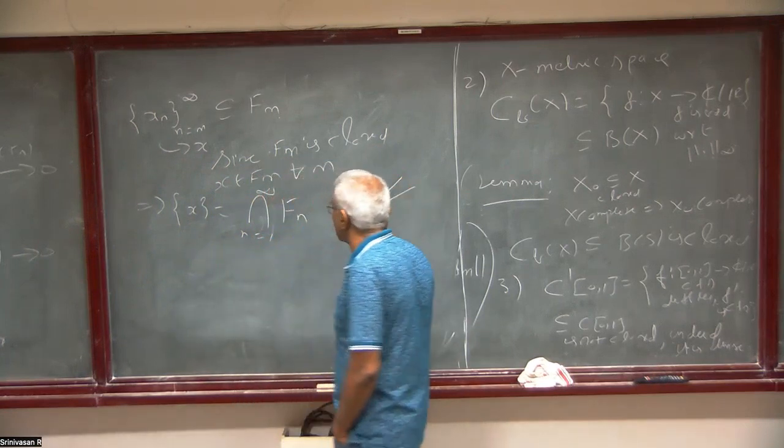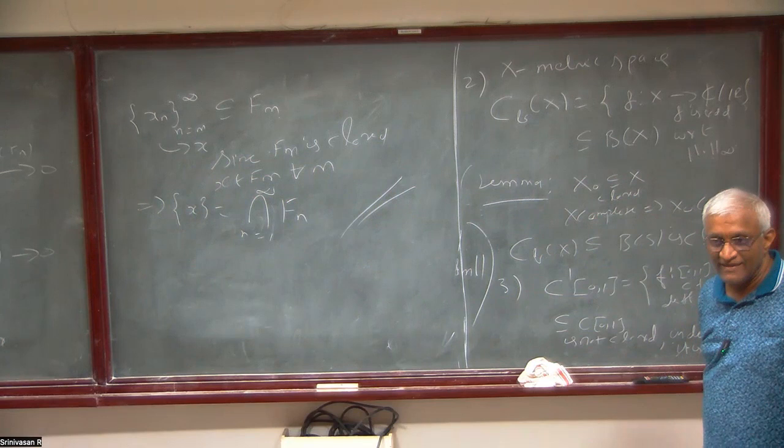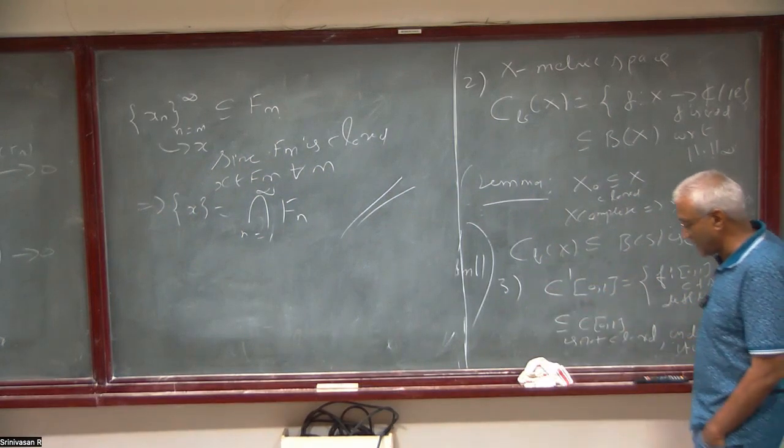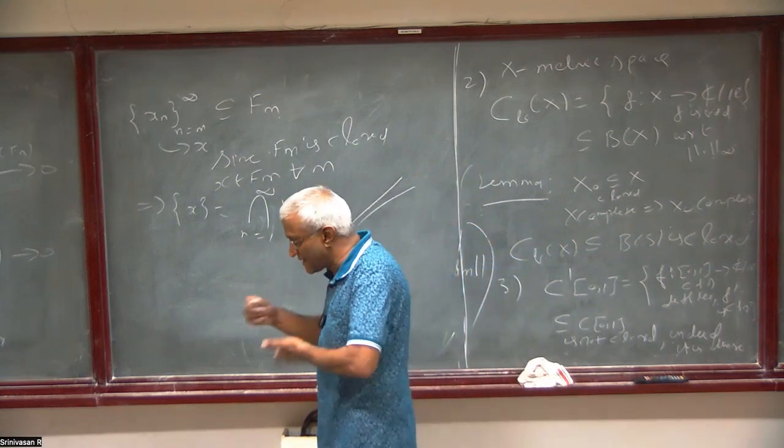Okay, so this is the Cantor intersection theorem. It is very trivial, just writing out all the arguments. That's all.